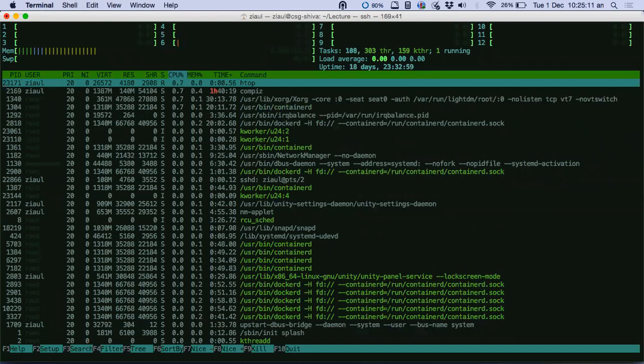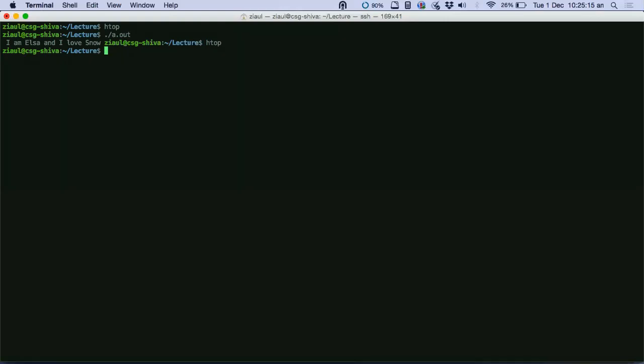So just a quick thing. If you want to kill a process, what do you mean by kill a process? This thing is living, right? It's living in your program's memory, eating up your memory and doing something. It's alive and nice and kicking. But all of a sudden you decide, okay, I don't want this process anymore. It's bugging me a lot. It's bugging my system a lot. Then you would want to kill the process.